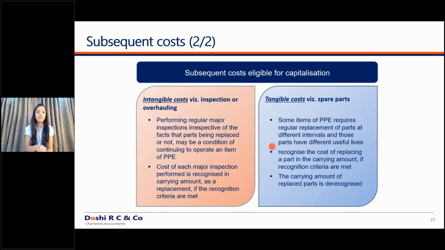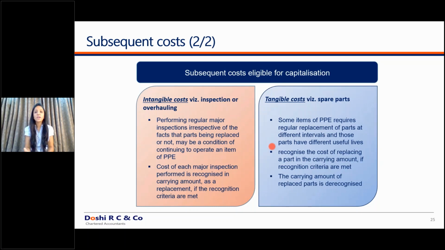So whatever cost I'm incurring for the purpose of inspection and overhauling is a separate component and has to be capitalized separately. So if I incur 1 crore of cost after every 3 years, I will capitalize that 1 crore cost as a separate component and I'll depreciate that cost over a period of 3 years. My original asset might be a 30 crore asset, which might have a life of 30 years. So that will be amortized over a period of 30 years, and my individual component of the inspection and overhauling cost will be capitalized as a separate component and amortized over a period of 3 years.